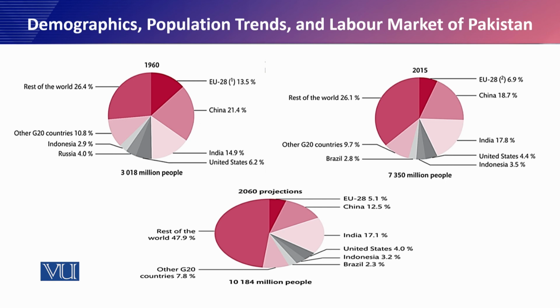Just wrapping up this module, you can look at some population trends in Europe and the rest of the world. One thing I would like to highlight in this slide is that the rest of the world is 26.1%, while Europe accounts for 6.9% and China 18.7%. So out of the millions of people in this labor market, you can see how much contribution, how much labor, is available from which country.